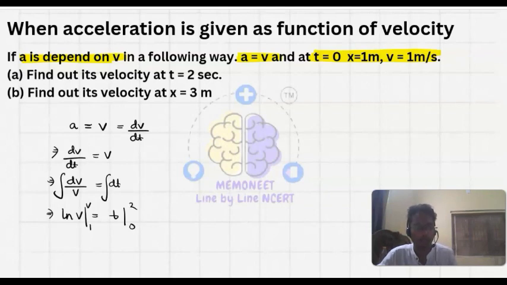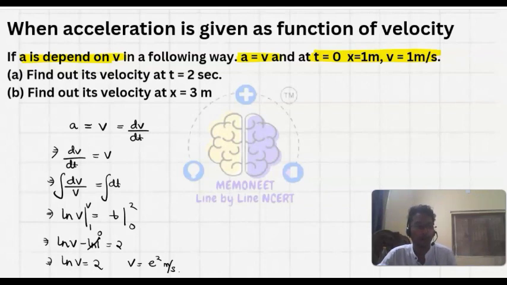So this will be ln v minus ln 1, that is 0, equal to 2. So ln v is equal to 2, so v is equal to e square meter per second. This is how we find the final velocity.